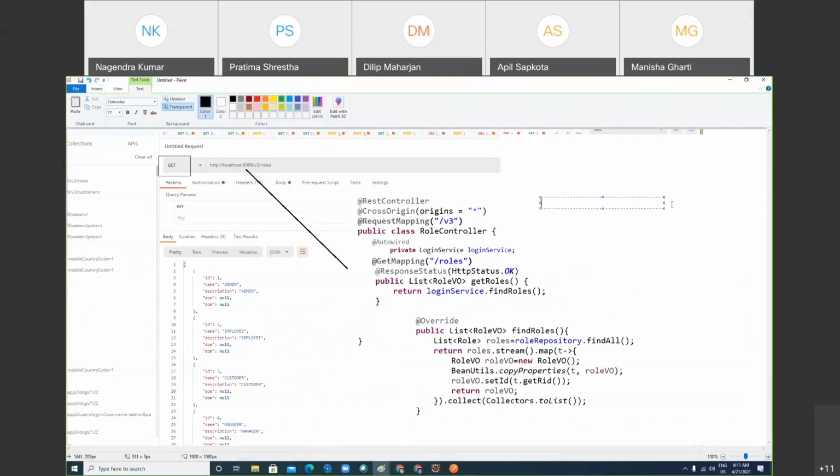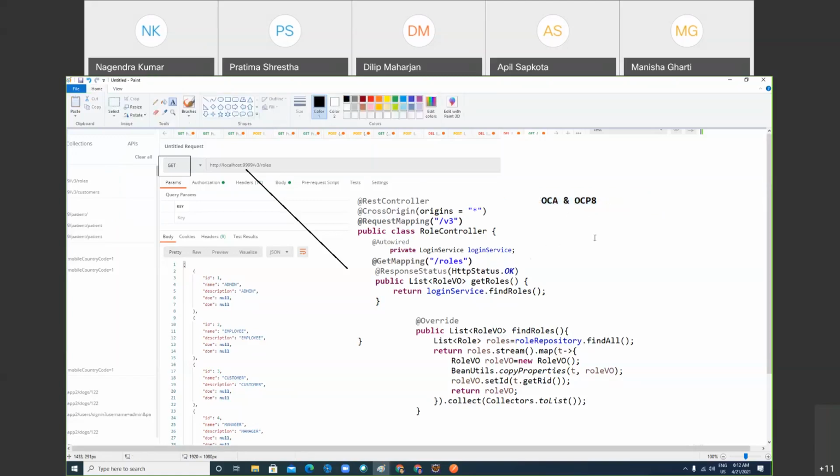Have you heard about OCA, OCP? No. Actually, in my previous organization, where I was working one year back, I was an OCA, OCP trainer. I was teaching core Java only, but the core Java level was very different, with very tricky questions. OCA and OCP are Oracle Certified Associate exams. Basically, when you write them, they add some weightage to your resume, certifications, right?